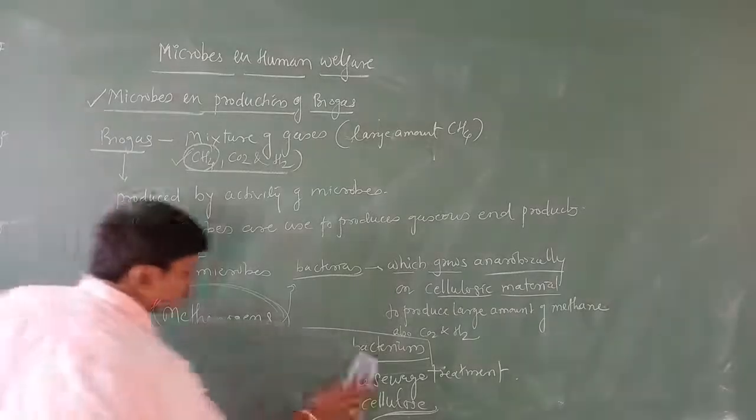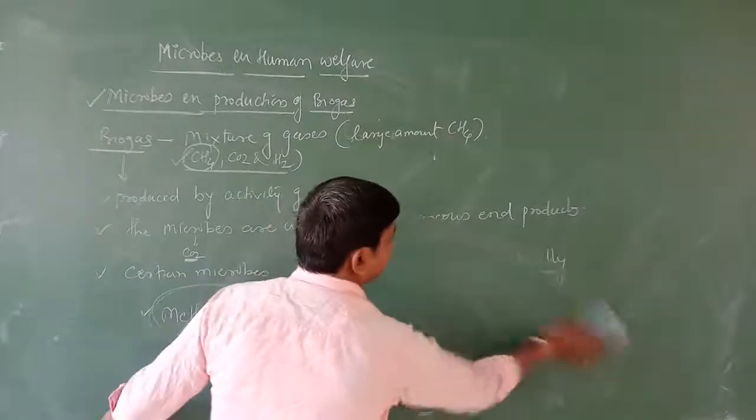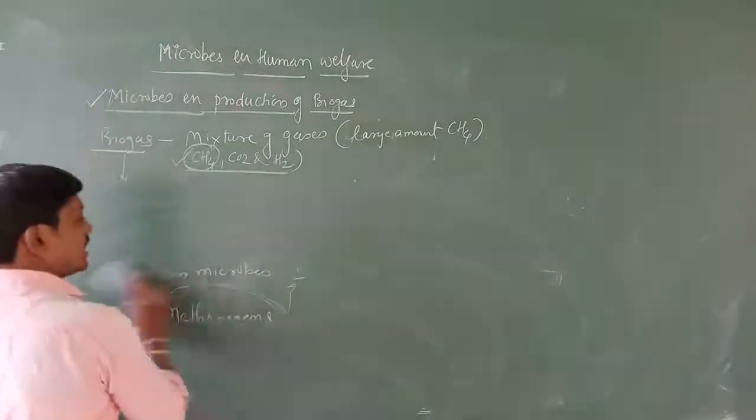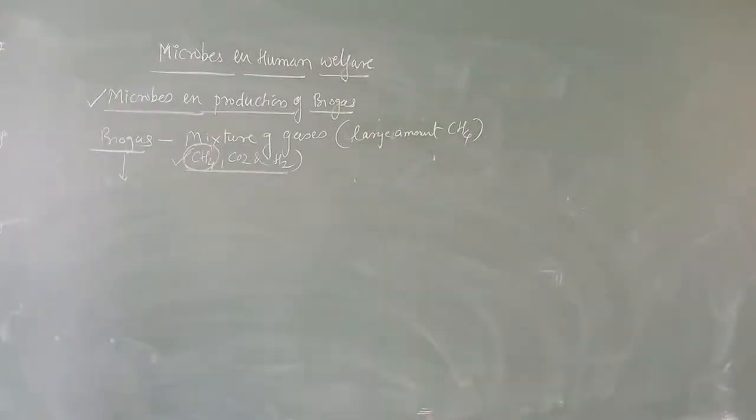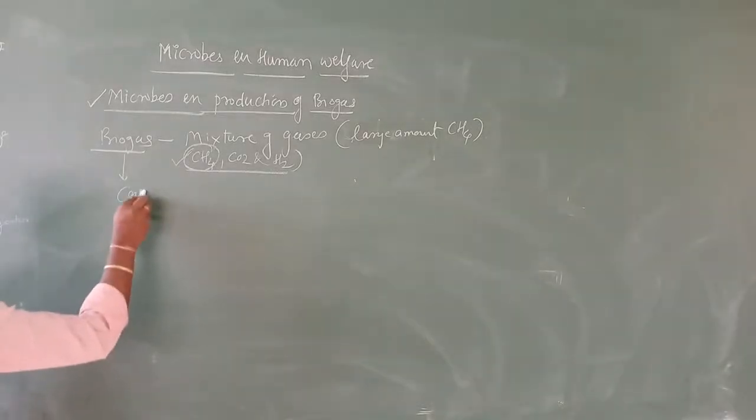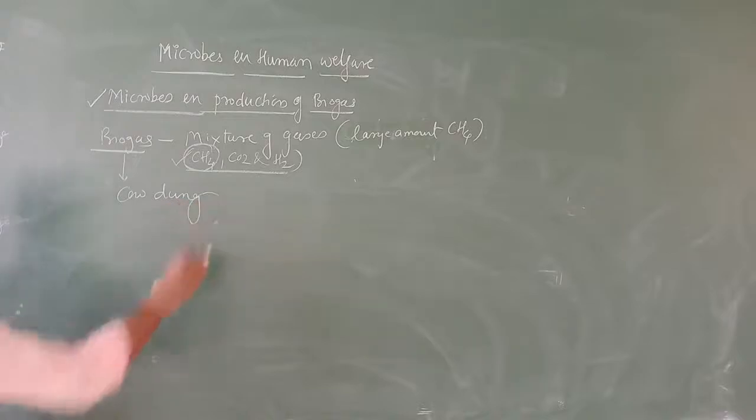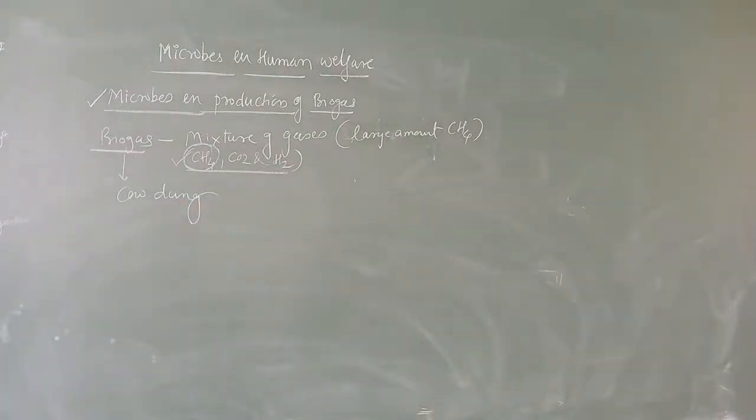Now what is going to happen? Using these methanogens, how are they going to produce the biogas? Whatever the cow dung, what we call excreta, dung, cow dung or cattle dung, we are going to call it excreta.